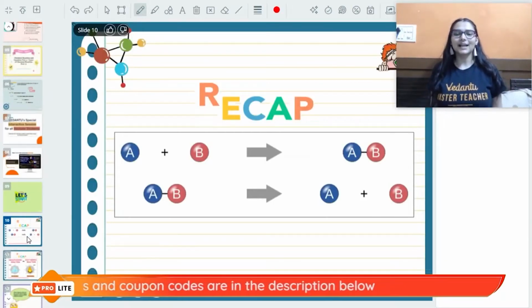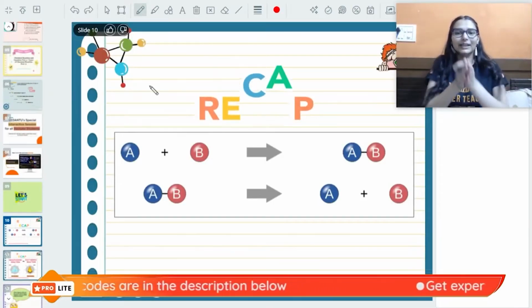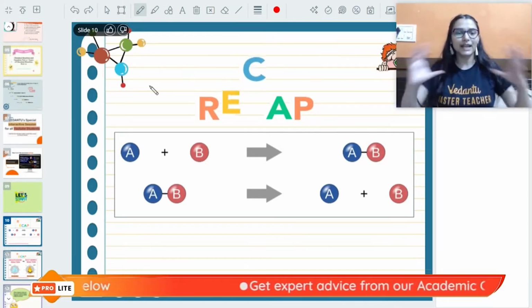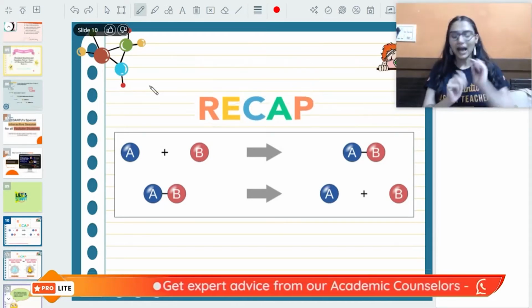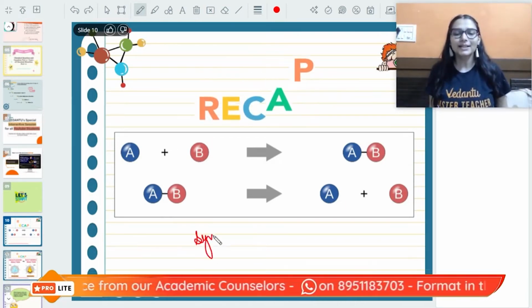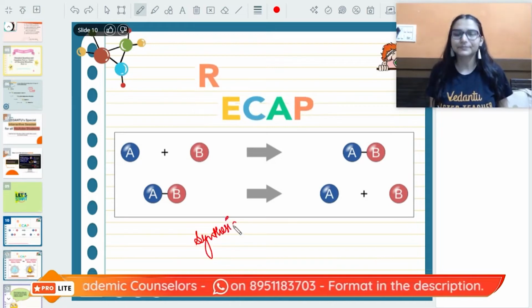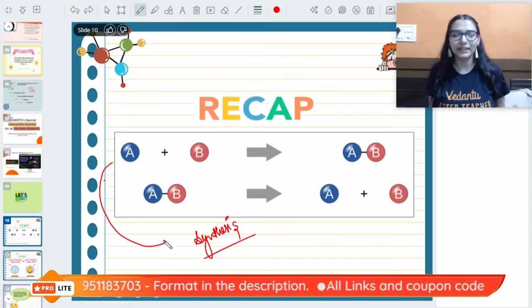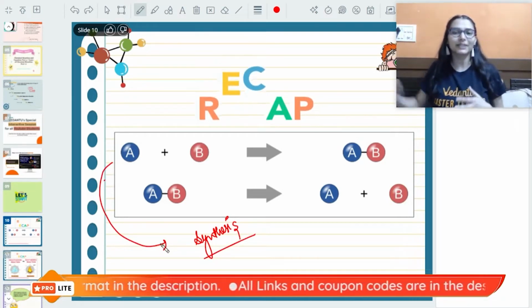So in the last class, I told you about the combination reactions, that how two substances or more than two substances combine with each other and give you a single product, also known as what? Synthesis reactions. Generally, combination reactions are exothermic in nature. Heat energy is being released out.